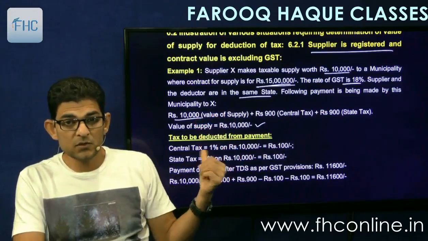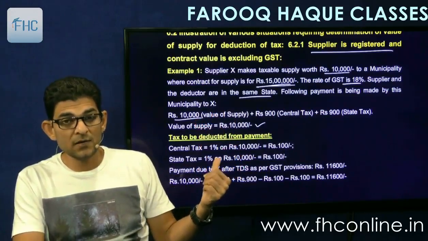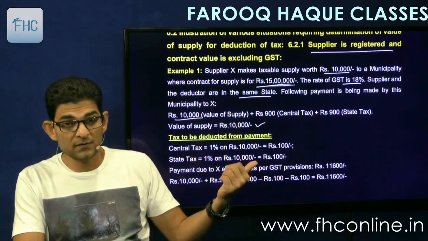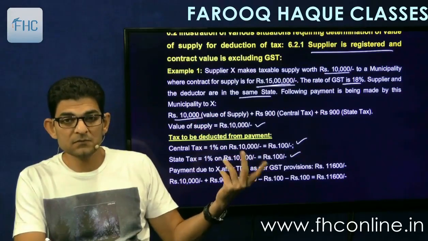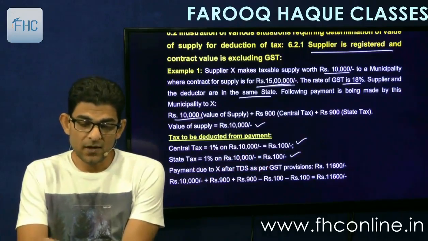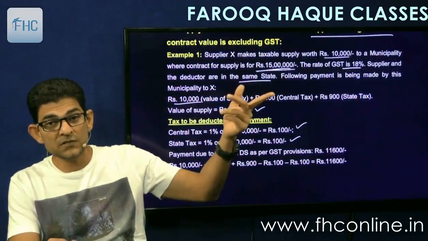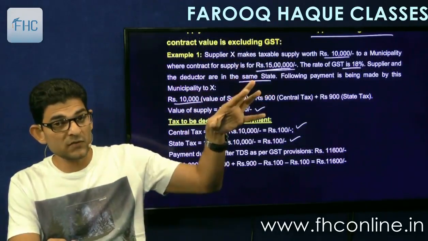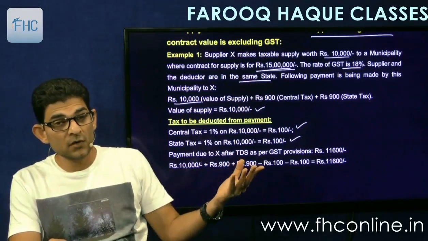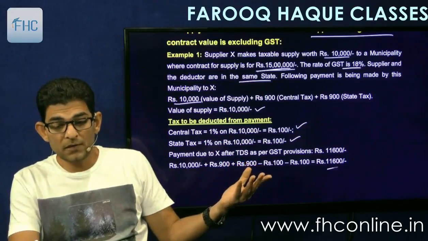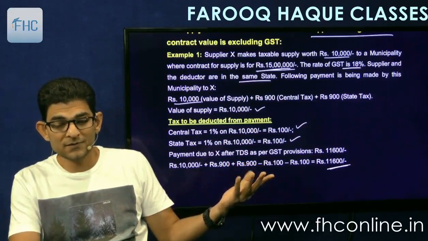So simple, 10,000 into 1% CGST, 10,000 into 1% state. This is the amount of TDS. And payment to be made will be, the bill amount is 10,000 plus 1800. Bill amount is 11,800. We are going to deduct 200 out of it. So we are going to pay 11,600. So simple.